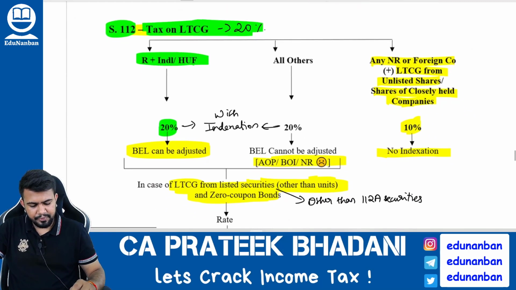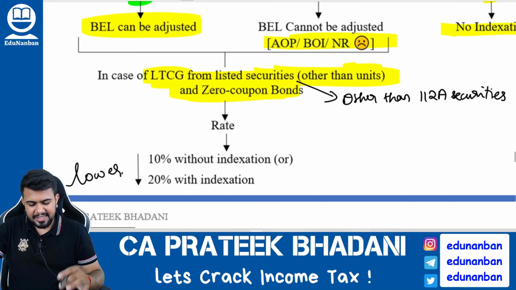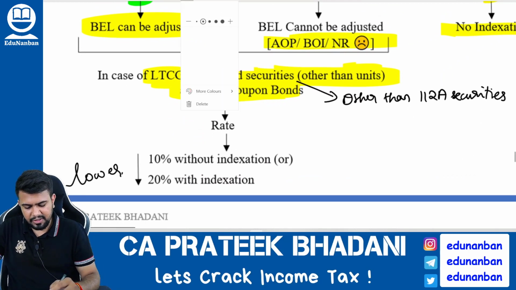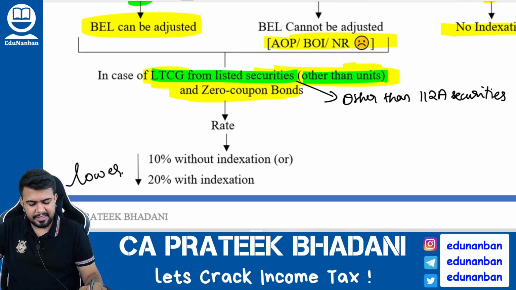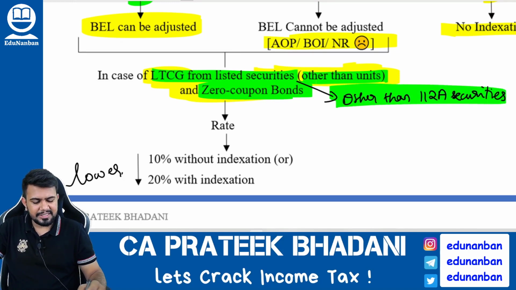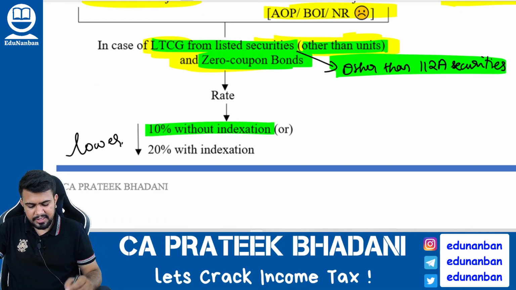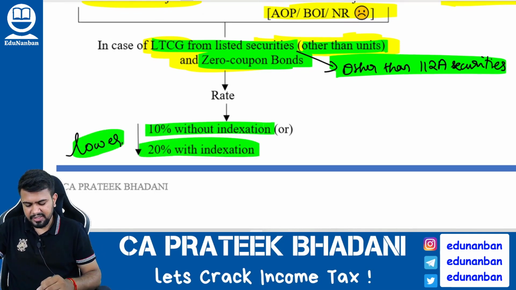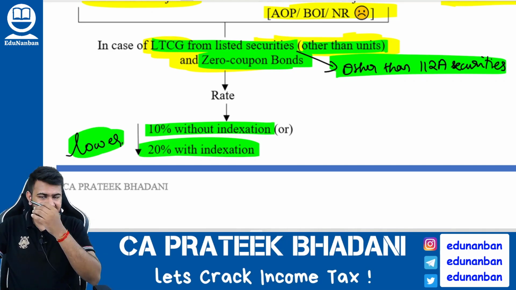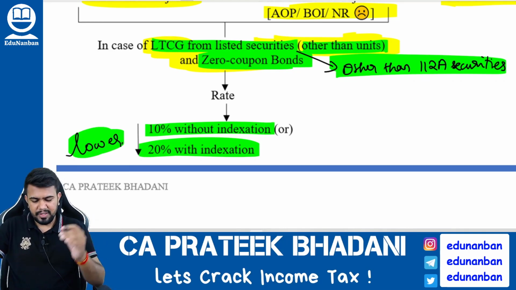You get my point? Next, if there is any long-term capital gain from listed securities other than units and zero coupon bonds which are not covered in section 112A, in such a case the tax rate will be 10% without indexation or 20% with indexation, whichever is lower. What is the tax rate? 10% without indexation or 20% with indexation, whichever is lower.